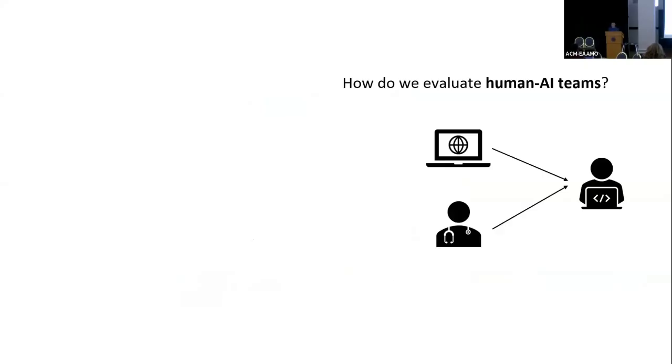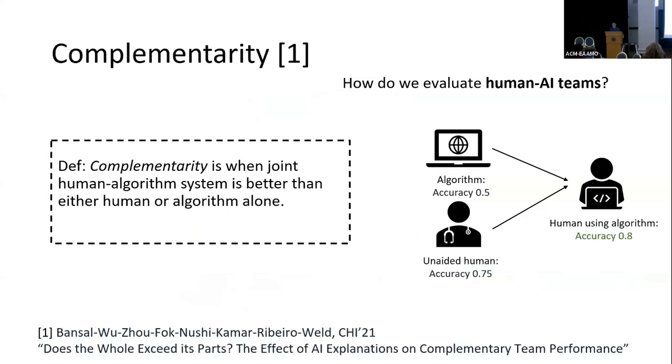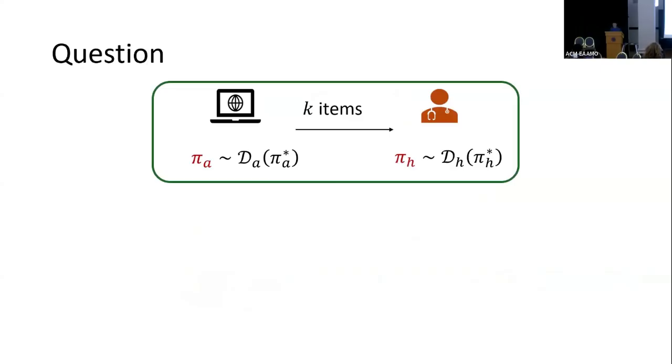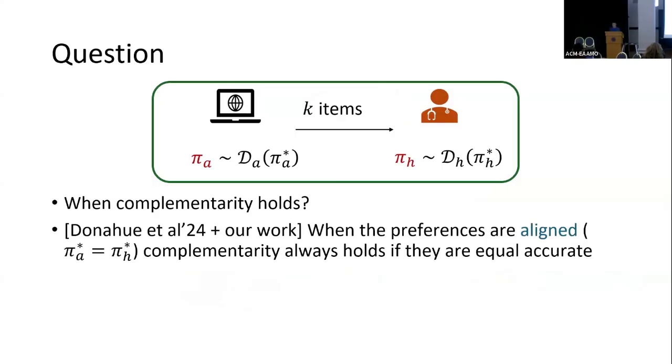So the question is: how do we evaluate the performance of a collaboration model? One solution is complementarity, which is defined as the joint system being better than either the human or the algorithm alone. So when does complementarity hold? By previous work by Donahue et al. and a result of our work, we show that when the two preference rankings are the same, meaning the human and algorithm have the same preferences, complementarity always holds if they are equally accurate.